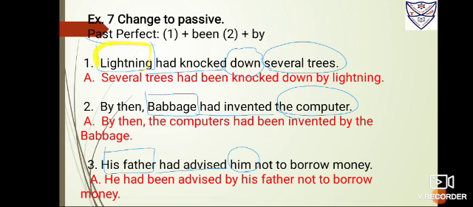So lightning is the subject, box it. Had knocked is the verb, we have to underline it. Down is the preposition that follows the verb. Several trees is the object, so you have to circle it. Now we are going to bring several trees ahead.